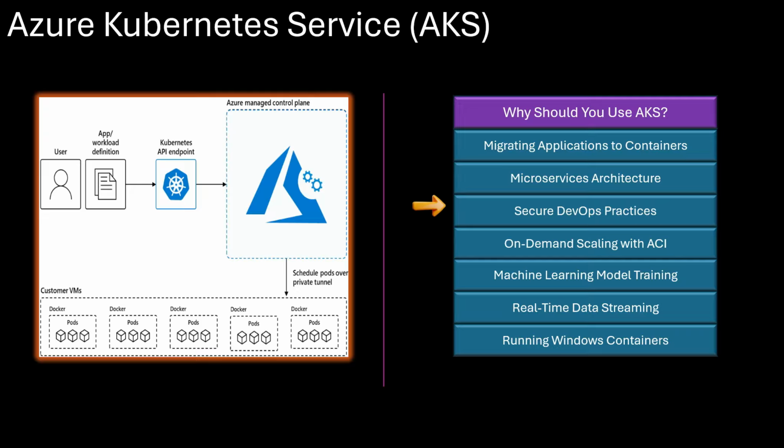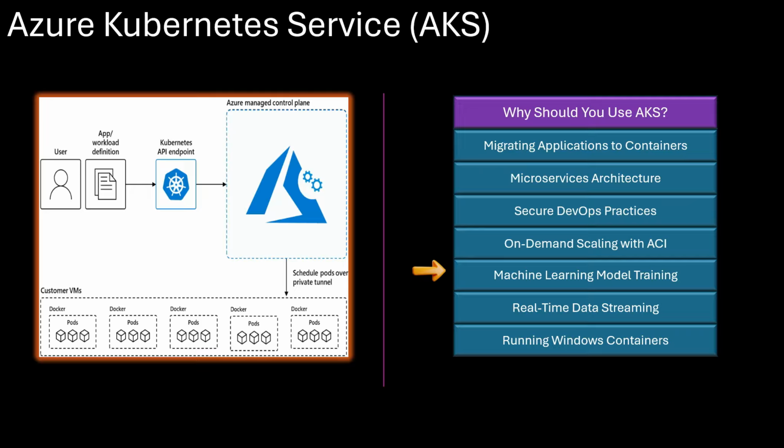You should consider using AKS when you want to integrate secure DevOps workflows. With AKS, you can connect to Azure DevOps, GitHub Actions, or CI/CD pipelines to deploy updates quickly while maintaining security. You should consider using AKS when you need on-demand scaling. If your application has variable workloads, AKS can scale up or down automatically using Azure Container Instances for burst workloads.